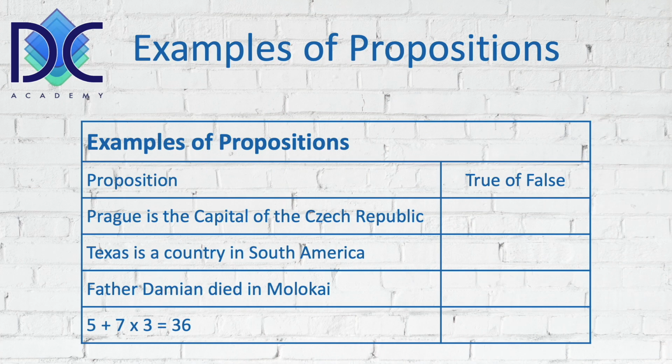Now you can stop the presentation here and try to find out if these propositions are true or false. When you continue with the video, you will see that we have some answers. First of all, Prague is the capital of the Czech Republic. If you know the Czech Republic, you will know that its capital is Prague, so this proposition is true.